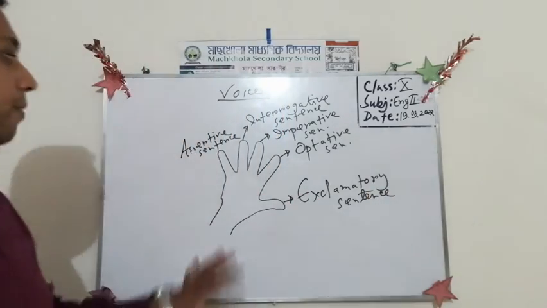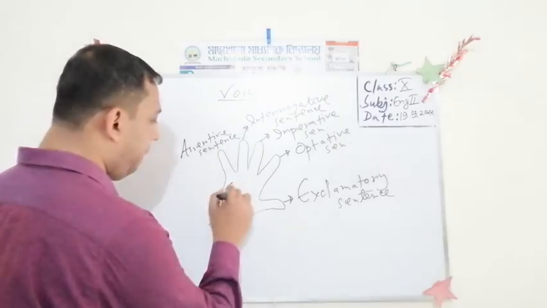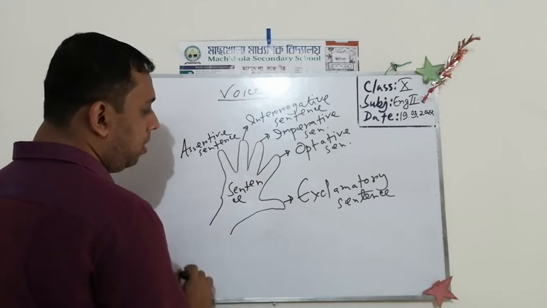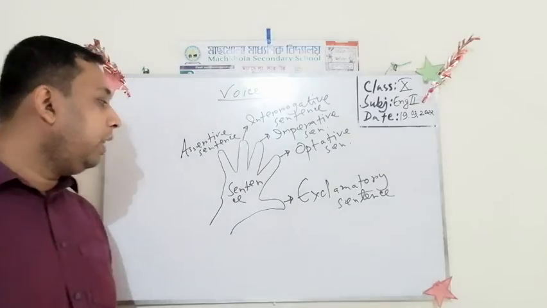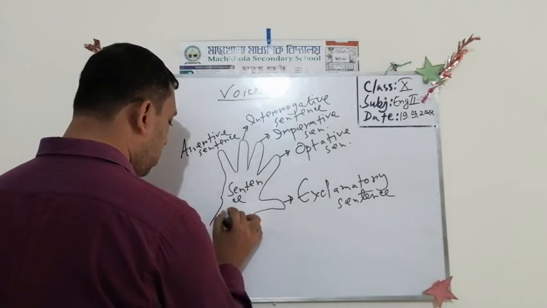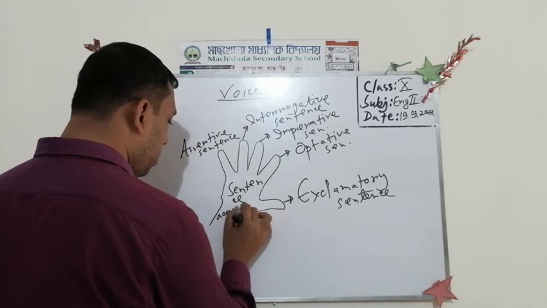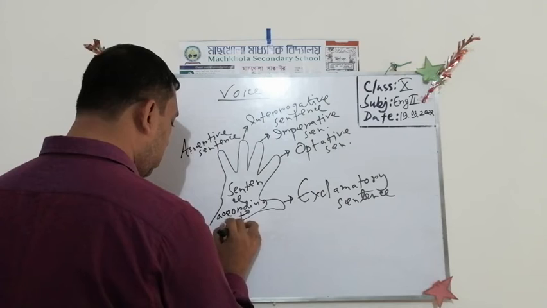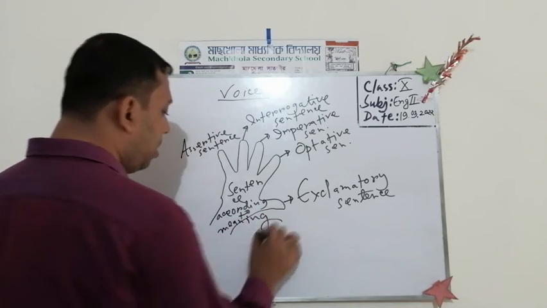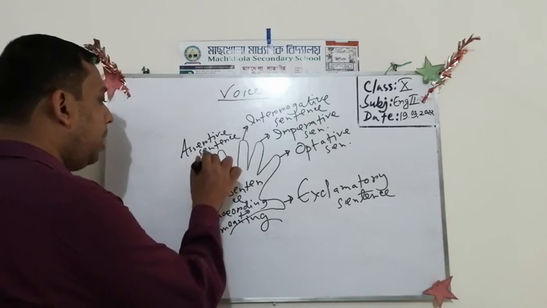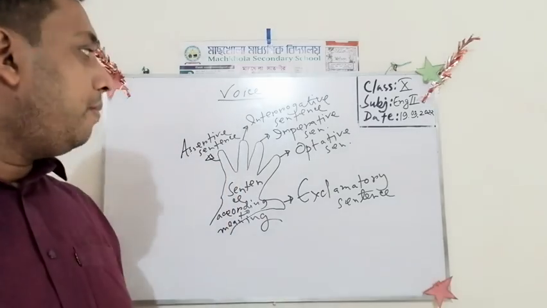So how many types of sentences are there according to meaning? There are 5 types of sentences.